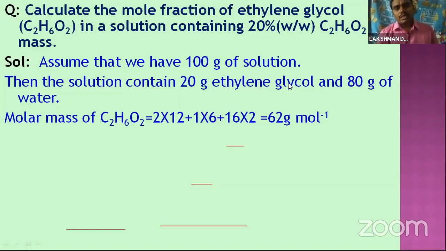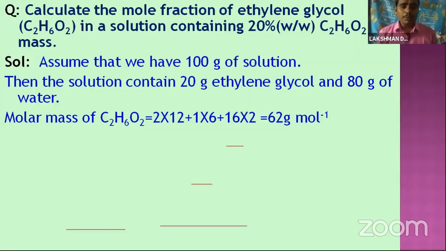Ethylene glycol is 20 grams, or 20%. The water is 80 grams. That means the water is the solvent and ethylene glycol is the solute. Before calculating the mole fraction, remember the formula: the mole fraction is the number of moles of one component divided by the total number of moles of all the components in the solution.